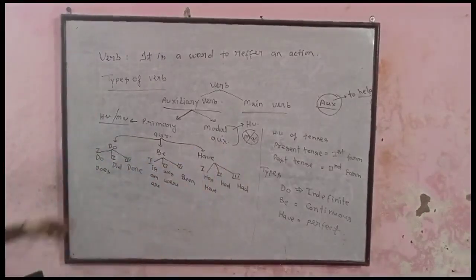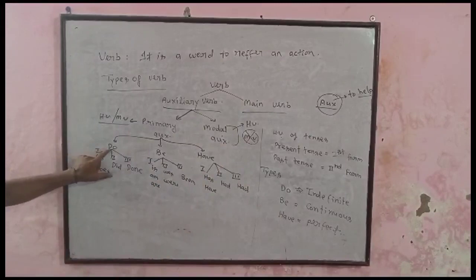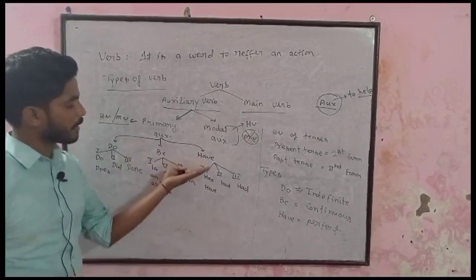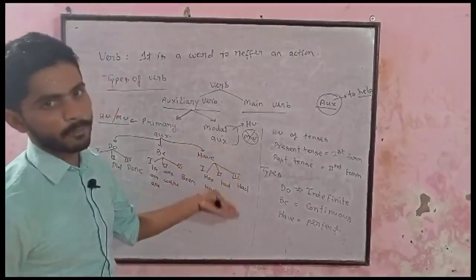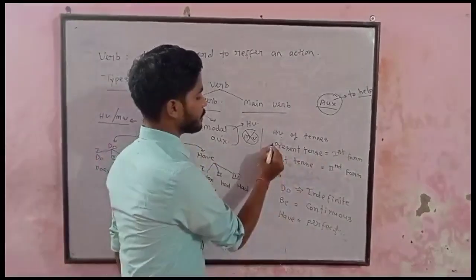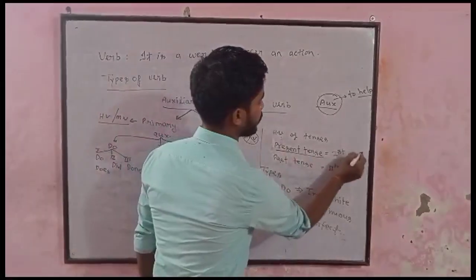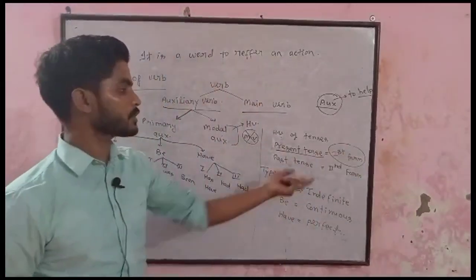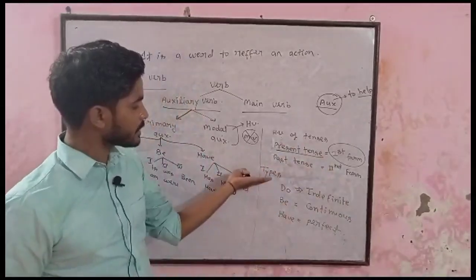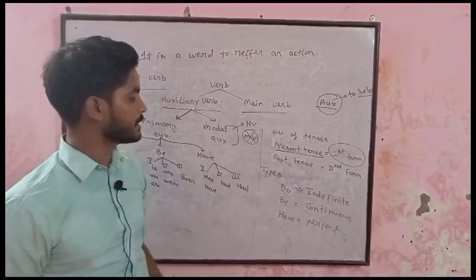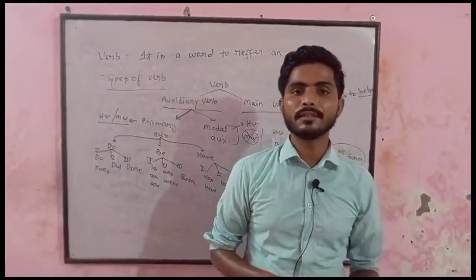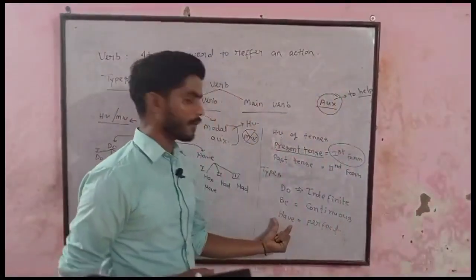Do has first form do, does, second form did, and third form done. Be, first form am, is, are, second form was, were, third form been. Have, first form has, have, second form had, third form had. If we have to find the helping verb of tenses, we must remember that present tense always takes first form as its helping verb, and past tense takes second form as its helping verb. Further, among the primary auxiliaries, do stands for indefinite, be stands for continuous, and have stands for perfect.